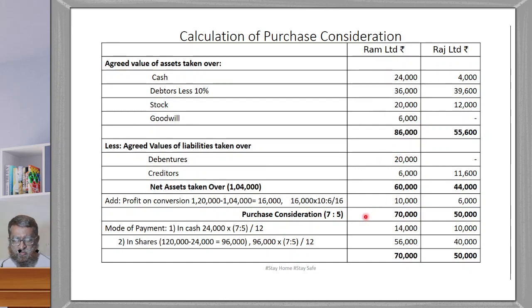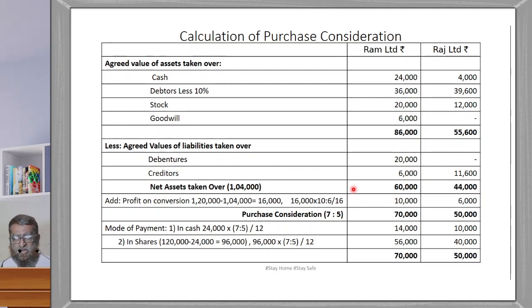Here the speciality in this problem is there is a profit on conversion. The total purchase consideration payable to Ram Limited and Raj Limited is given, but it is not apportioned between Ram and Raj Limited. For apportioning, there is no other way. What we have to do is calculate the net assets. After net asset calculation, you get 1,04,000 as the net asset, which is not equal to the purchase consideration. The total purchase consideration is 1,20,000. So 1,20,000 minus 1,04,000, you will get 16,000.